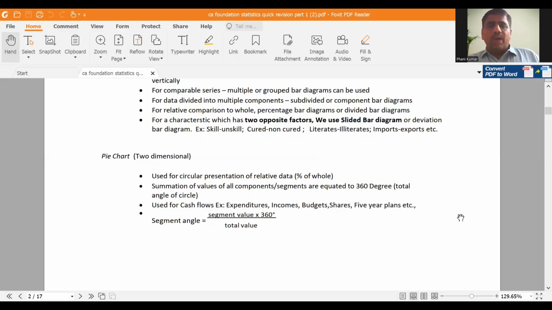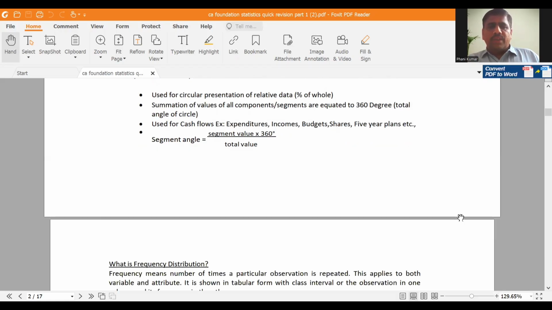In pie diagram, you have to remember this formula: central angle or segment angle equals segment value by total value into 360. This is how non-frequency diagrams are. Next I will go with frequency diagrams.